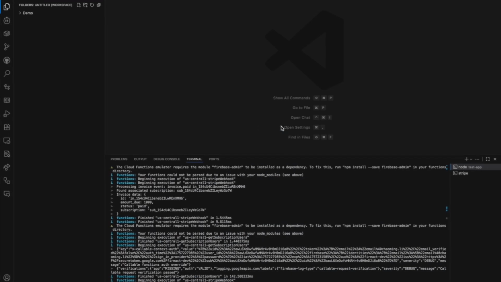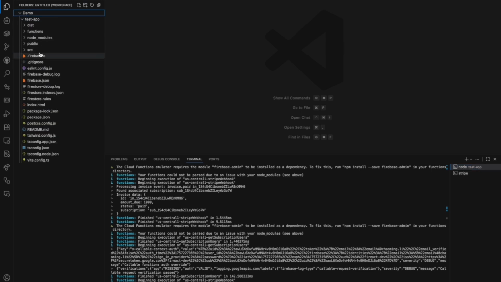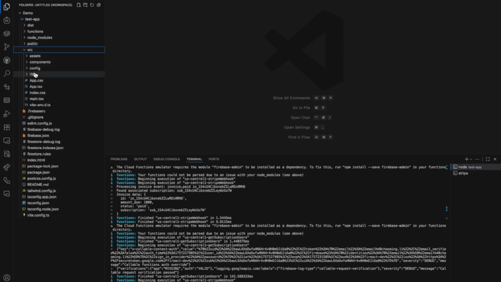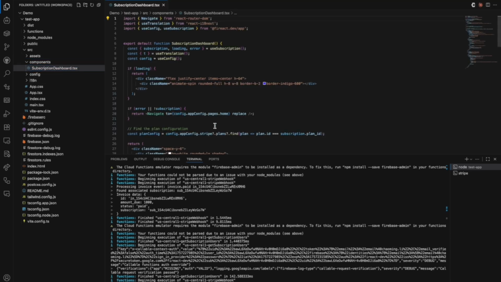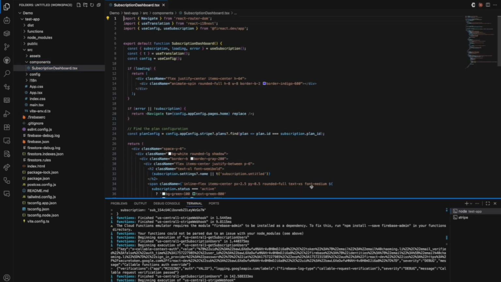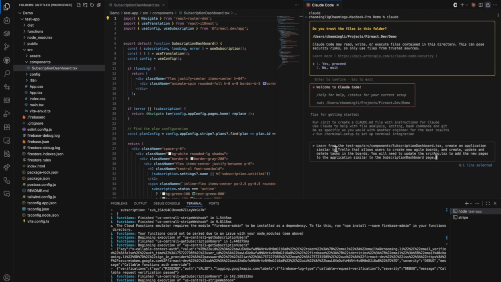Now it's time to build a real feature of the SaaS using AI. Let's open up the subscription dashboard file, which will be the example for AI to learn from. I am going to open up Claude Code and ask it to learn from the subscription dashboard so it knows how the framework works. Then it can build a Trello clone following the example.